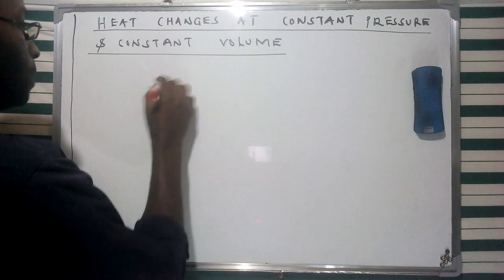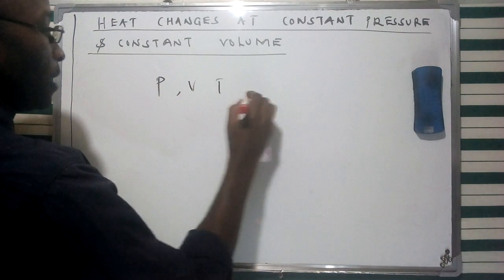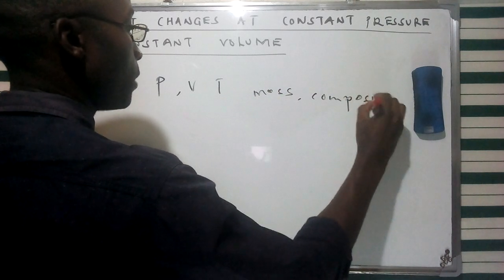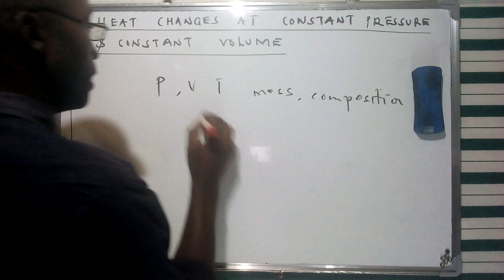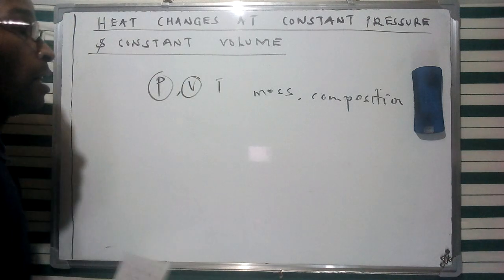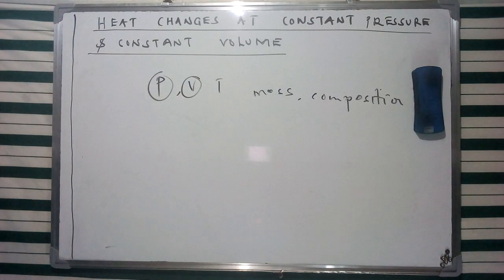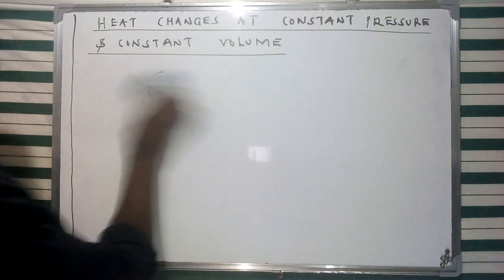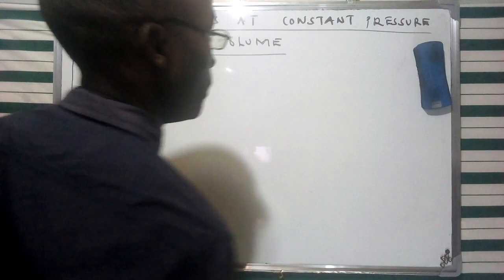We have said that we can consider pressure, volume, temperature, mass, and composition. In this specific case, we are going to consider these two aspects, pressure and volume, and see what the effect is on the total heat of the system if these two variables are maintained. We're going to look at this in collaboration with the first law